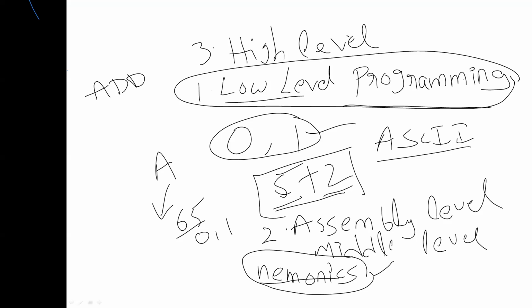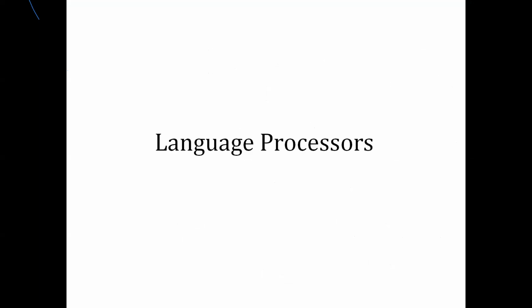Now in this class, we are going to discuss this. How is the system converting the high level language instructions into low level language, which is understandable by the system? That can be done with the help of language processors. When it comes to high level programming languages, we have two types of language processors. One is called compiler.